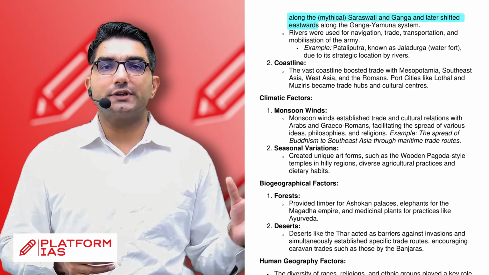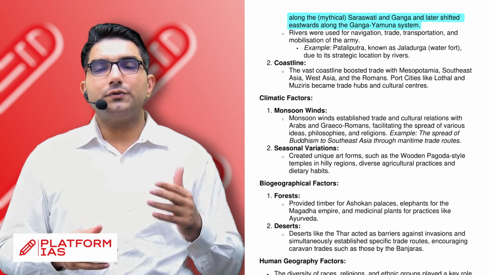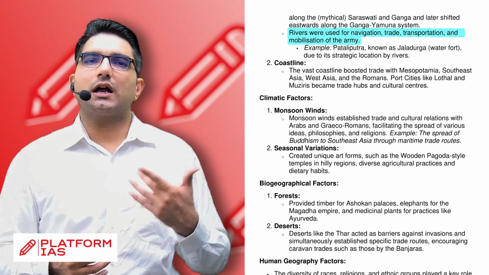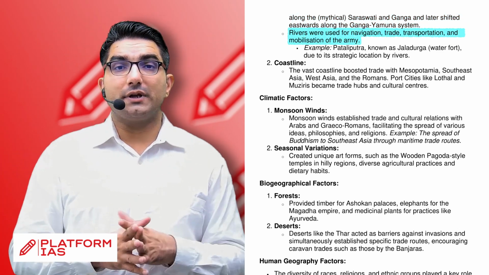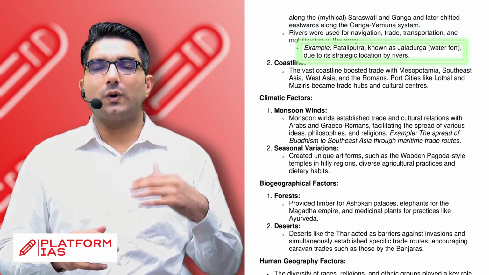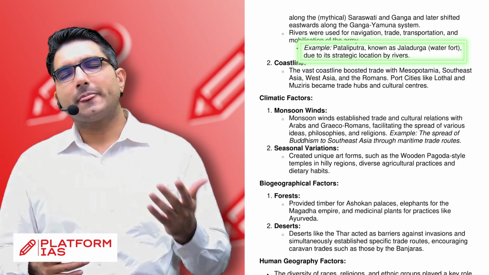along the mythical Saraswati, which then moved eastwards towards the Ganga Yamuna system. Plus you can add how rivers were used for navigation, trade, transportation, even mobilization of army. You can give the example of Patliputra also, which was known as Jal Durg, meaning water fort, because it was strategically located on those rivers.